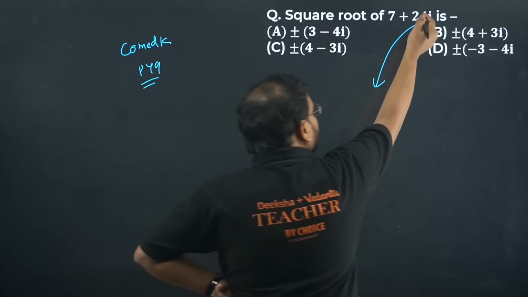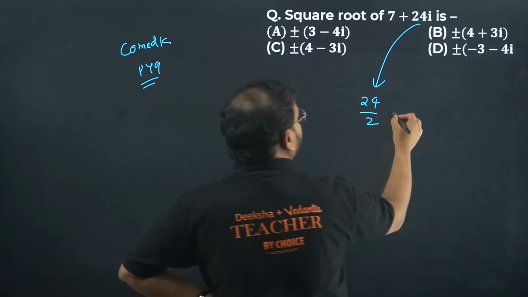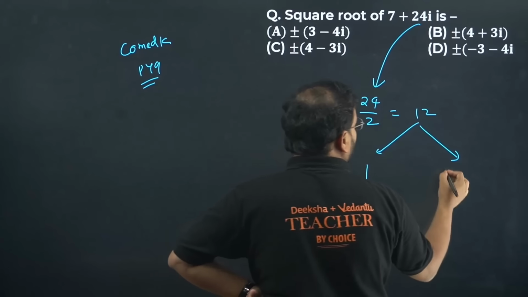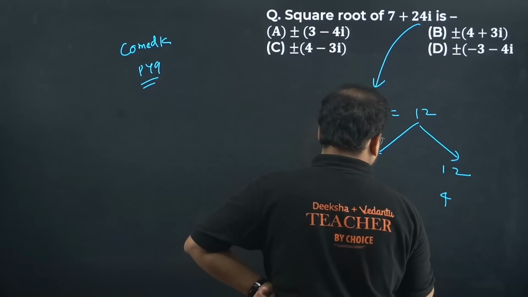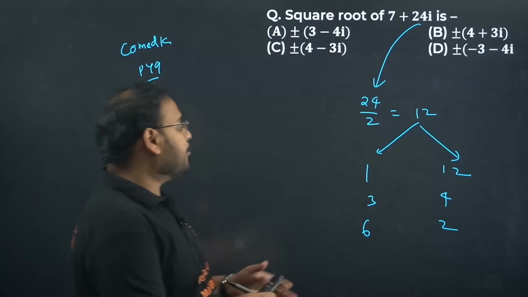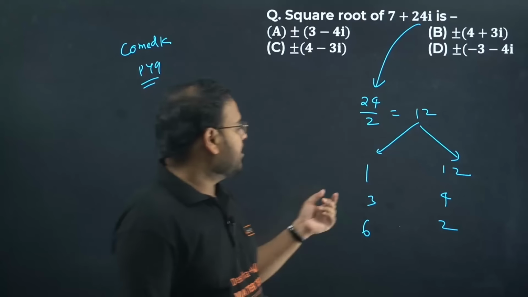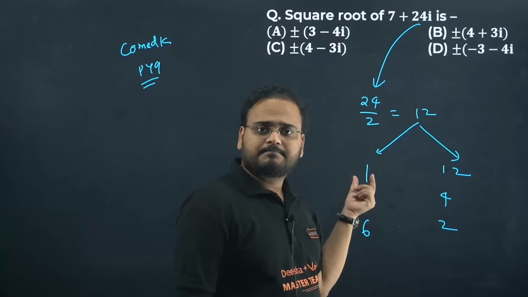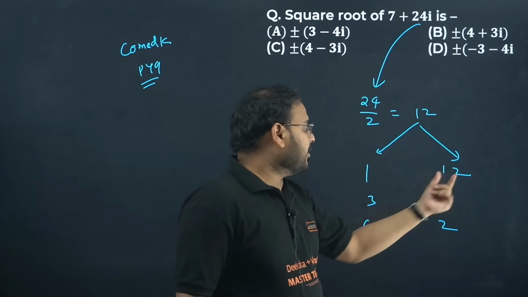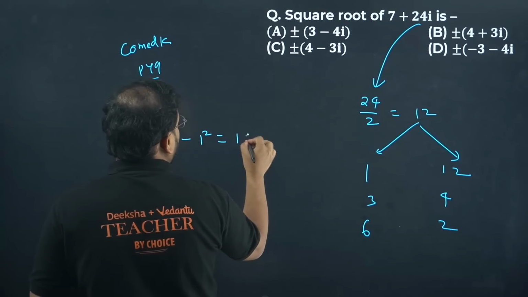Whatever is the number over here, 24, you divide that by 2. If you have to find the square root, how much do you get? 12. Now write the pairs of factors of 12. What are the factors? 12 and 1, 3 and 4, 6 and 2. Anything else? No, sir. So look for that pair of factors whose difference of squares will give you the first term. I said the difference of the squares of the factors should give you the first term. Check here: 12 square minus 1 square. How much is that? 143.